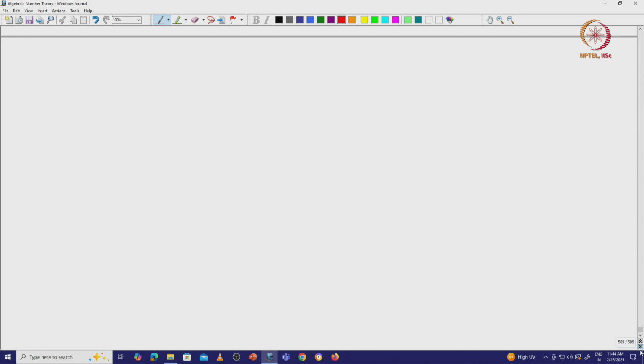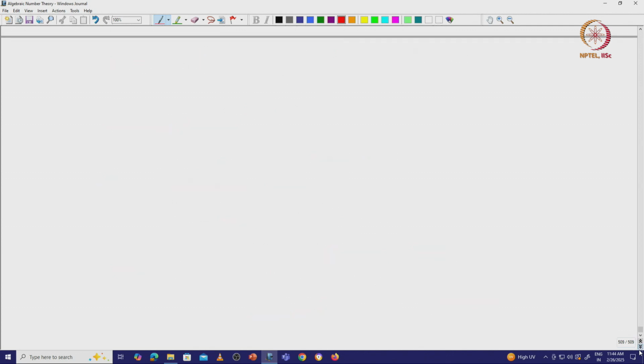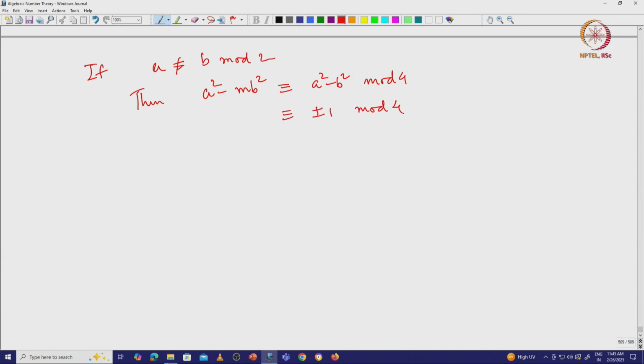I can similarly take the other two cases. So, in any case, let me say that if a is not congruent to b mod 2, then a square minus m b square is congruent to a square minus b square mod 4, which is congruent to plus or minus 1 mod 4, right.